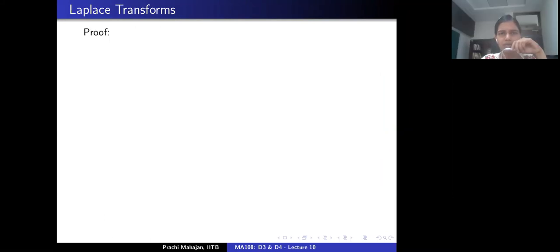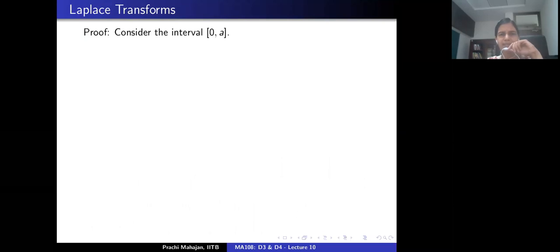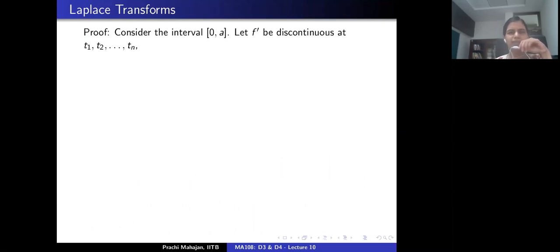So what are we required to do? Let's recall. We are required to first show that the Laplace transform of the derivative of f exists, and two, find a formula for the Laplace transform of the derivative of f in terms of the Laplace transform of f. So let's consider the interval 0 to a. By assumption, the derivative of f is piecewise continuous on the interval 0 to a.